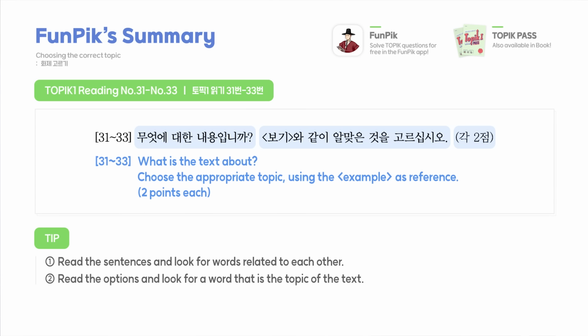All right, let's wrap up. Review time. You can take a screenshot of this. Question type 1 is about choosing the topic. And remember, you can solve more questions on the FunPik app and textbook. The tips. Read the sentences and look for words that are related to each other. And the second one, read the options and you want to look for a word that is related to step 1 or the word that is the topic of the text.